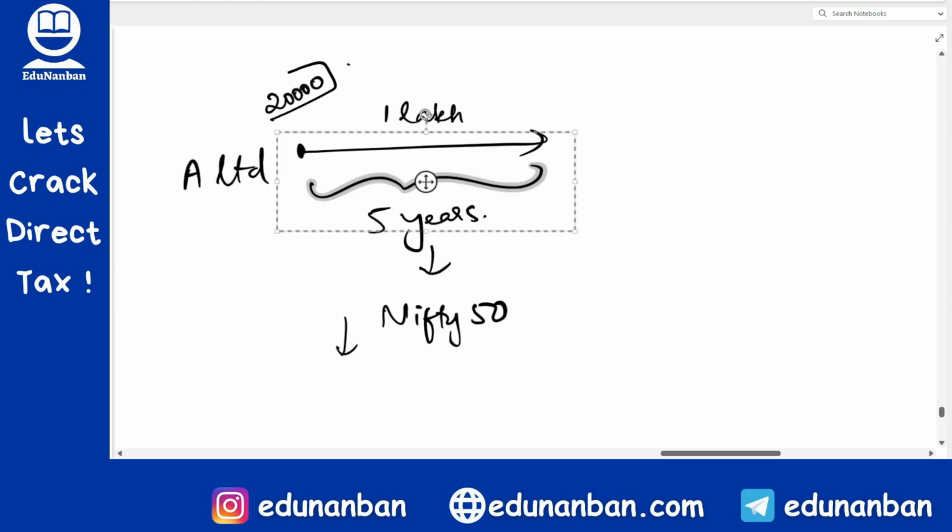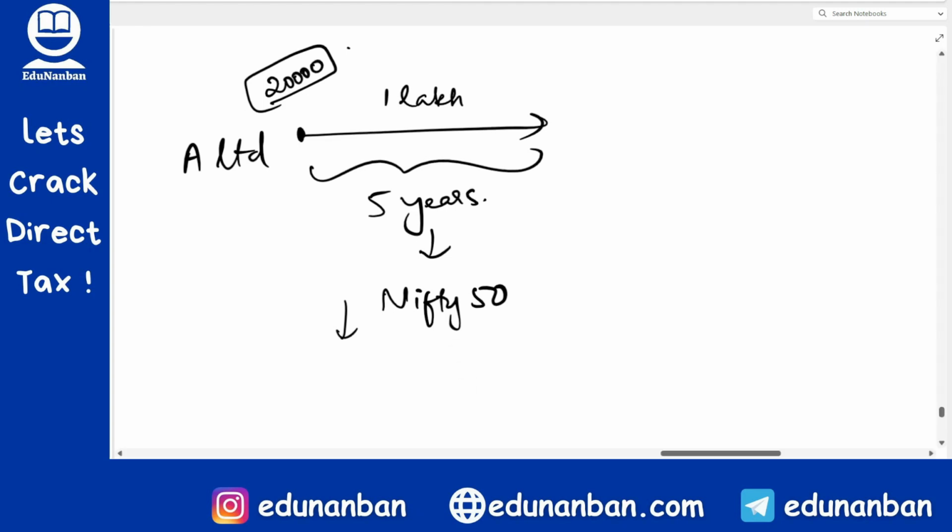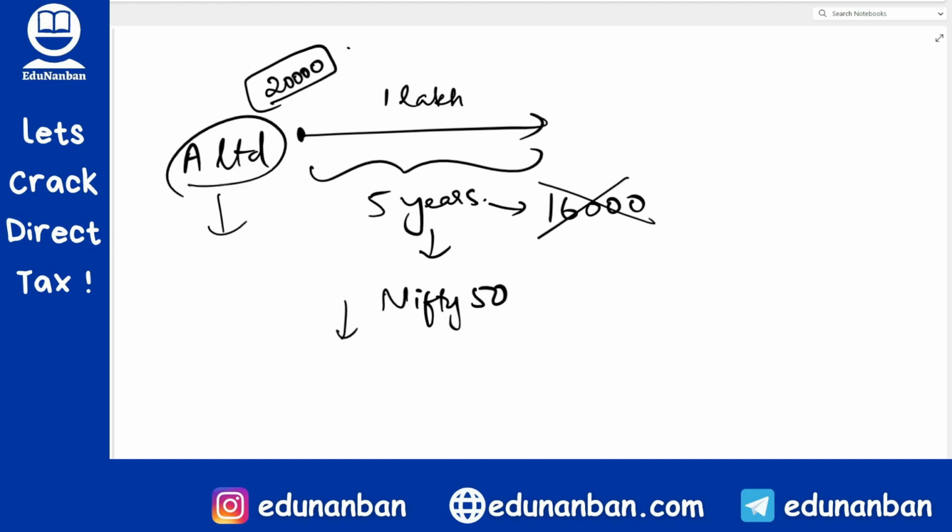Now what are they telling? The Nifty 50 price should not go down by more than 20%. 20% is what? 4,000. So it means, during these 5 years, Nifty 50 should never touch 16,000. If it goes below 16,000, then this A Limited will not give any interest. However, if during the entire 5 years, not even on a single day, Nifty 50 goes below 16,000, then A Limited will give 10% interest.